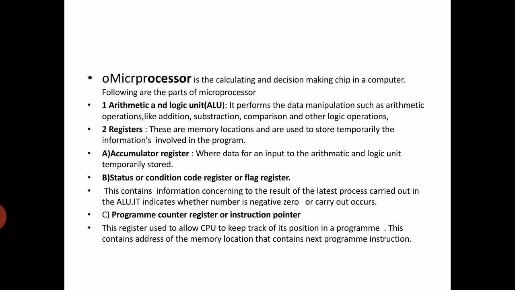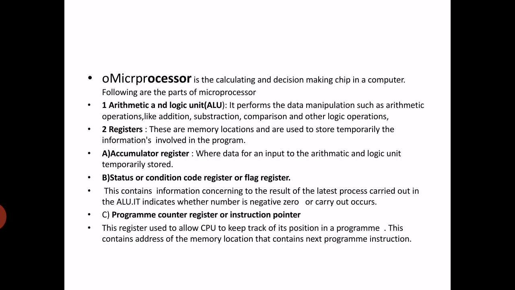Different registers are required in the microprocessor to store data. These registers are memory locations and are used to temporarily store the information involved in the program. The first type of register is the accumulator register, where data for input to the arithmetic and logic unit is temporarily stored. Then, status or condition code registers, or flag register.